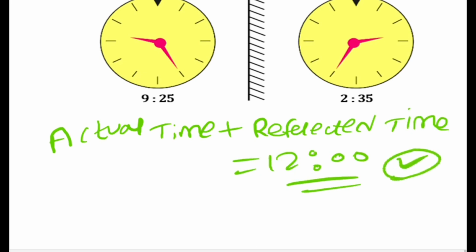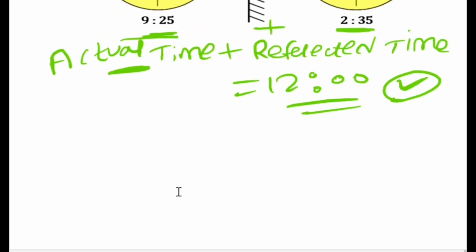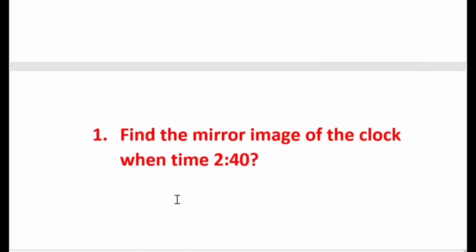It is very useful while solving questions regarding the mirror image of a clock. The actual time plus the reflected time, if we add both, you will always get 12 o'clock. If you add 9:25 and 2:35, it is going to be 12 o'clock. This is the simplest trick I'm telling you regarding mirror image. By using this simple equation, I can solve any mirror image question that comes in my examination.